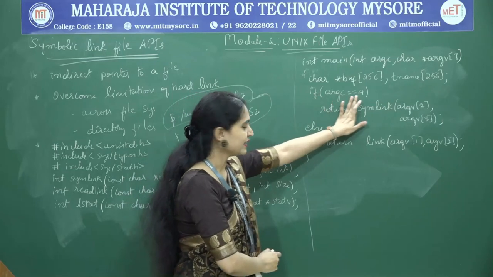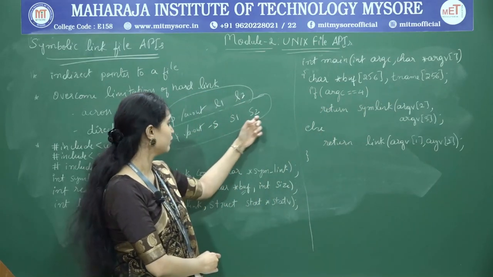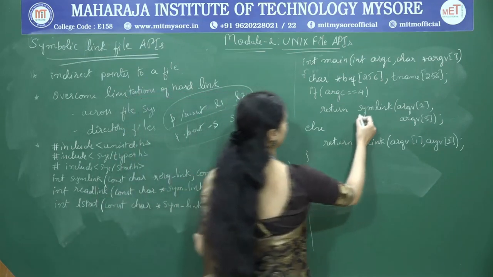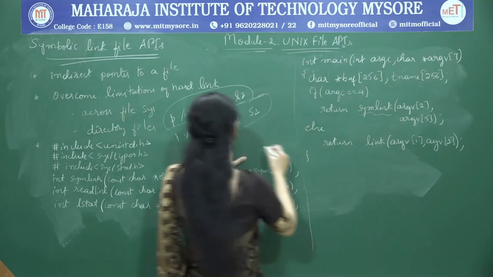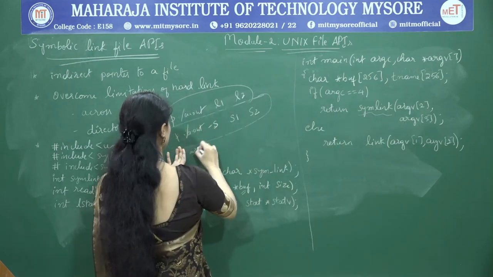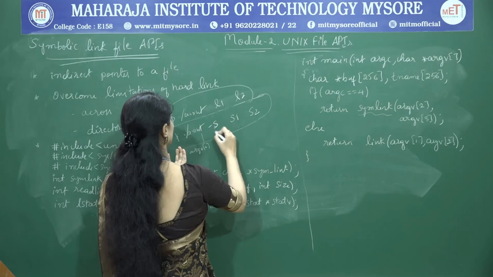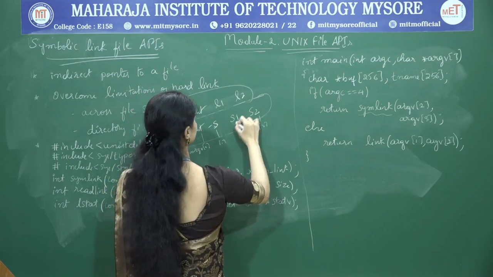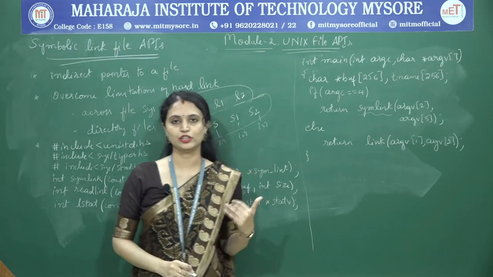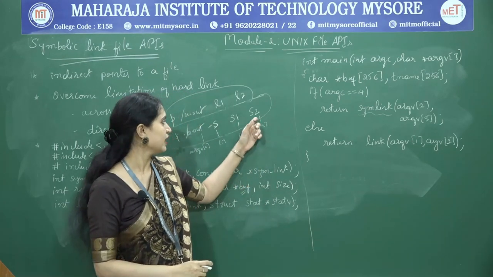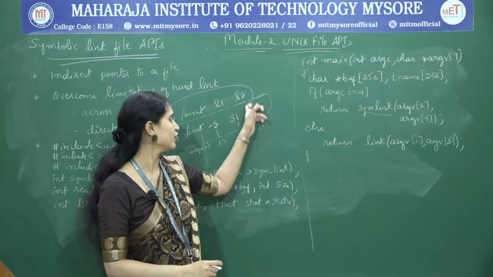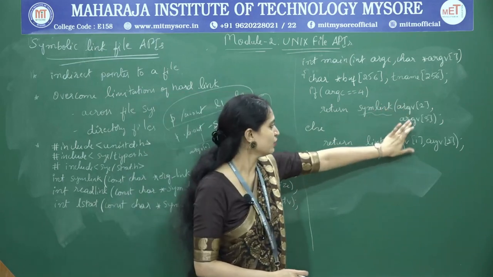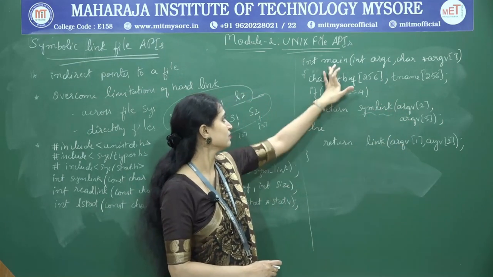If the argument count is 4, 1, 2, 3, 4, I am creating a symbolic link. That's why I am calling the symlink API with argv of 2 and 3. If it is argv of 0, then it will be 1, 2 and 3. Here I am creating the symbolic link argv of 3 to argv of 2. That's what I am calling here, and I am returning this to the main function.